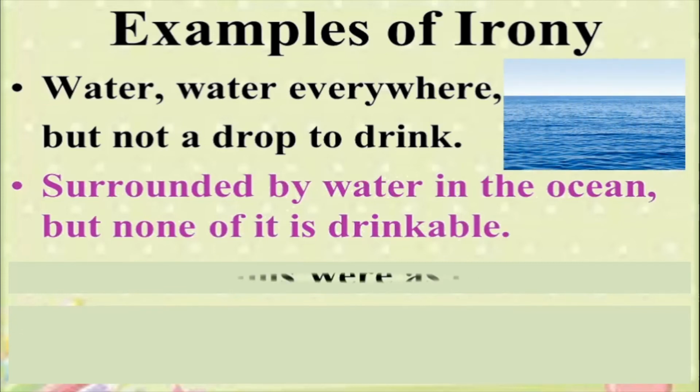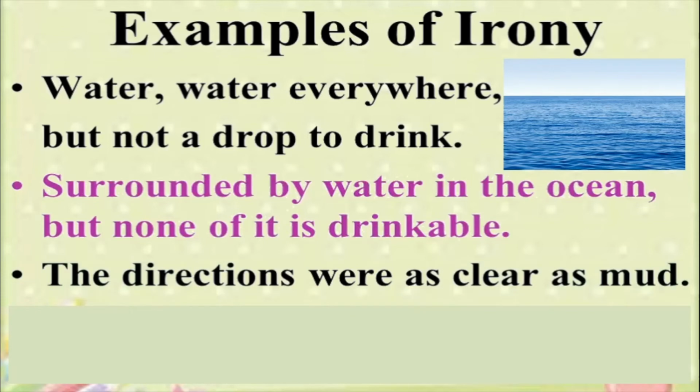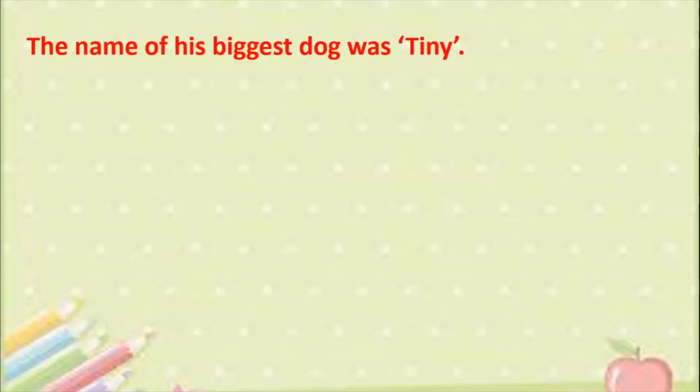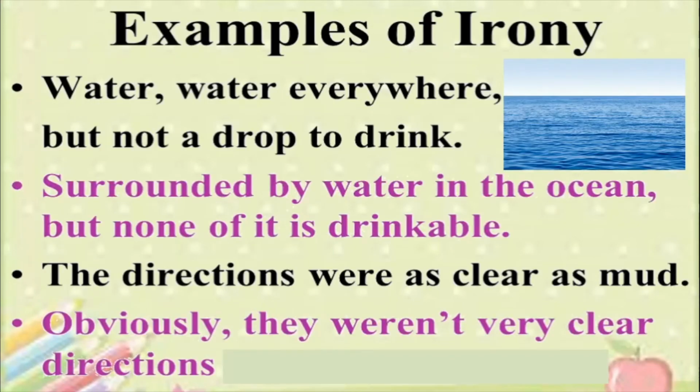Okay, see one more example. The directions were clear as mud. So is mud clear, children? The mud is all fuzzy, isn't it? You cannot see anything through mud. So you're trying to say exactly the opposite of what you mean in this case. So it means that the directions were not at all clear. The directions were very, very unclear.